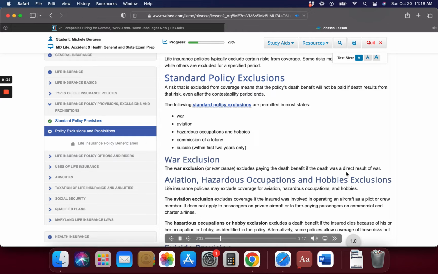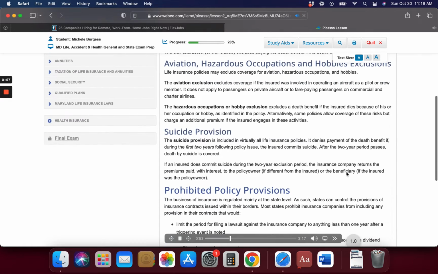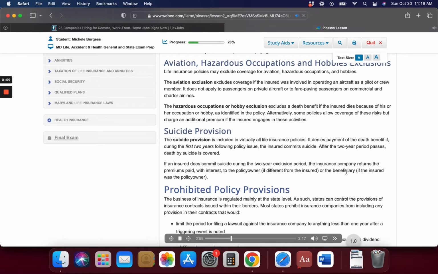War, aviation, hazardous occupations and hobbies, commission of a felony, suicide, within first 2 years only. War exclusion. The war exclusion, or war clause, excludes paying the death benefit if the death was a direct result of war. Aviation, hazardous occupations and hobbies exclusions.